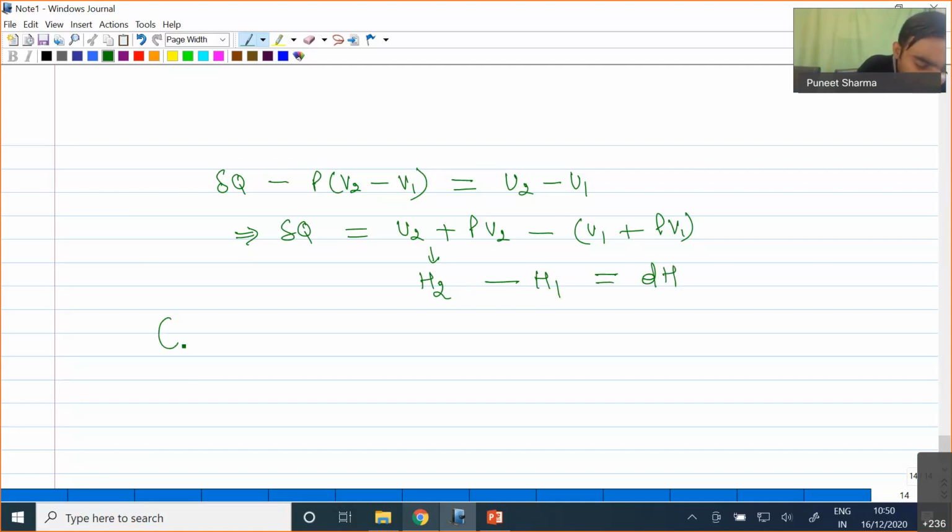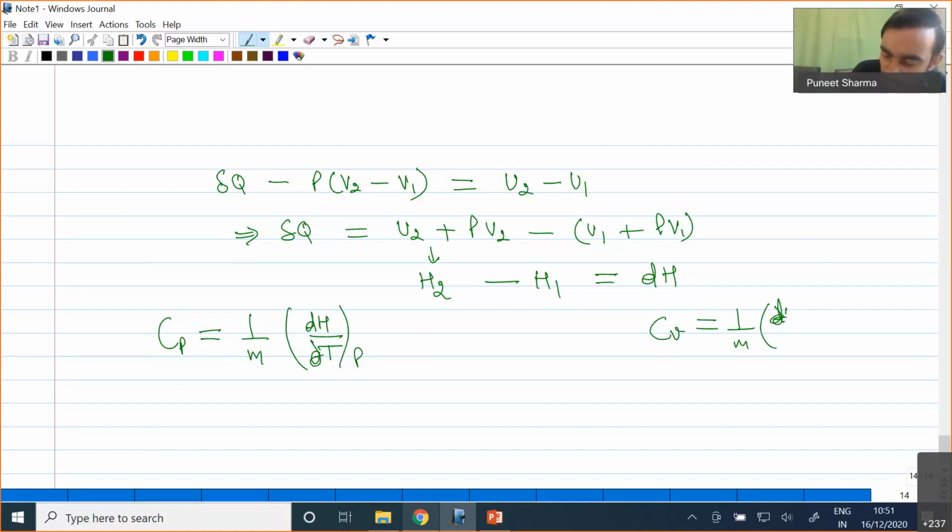So from this I can write that my Cp equals 1 by m into, in place of del Q, I can write dH divided by del T at constant pressure. Okay, and Cv I can write as equal to 1 by m del dU by del T at constant volume. Now if I say H by m will be equal to small h, specific enthalpy.